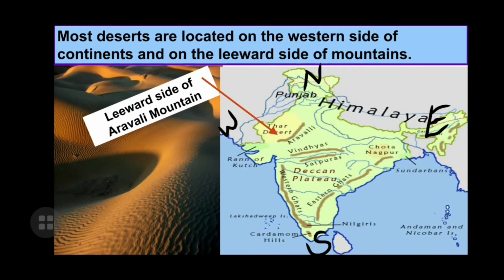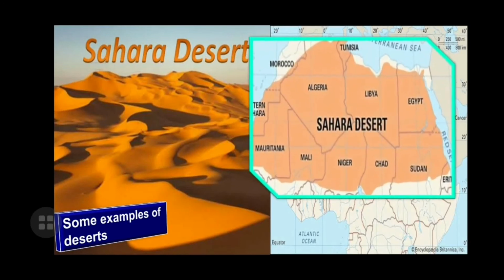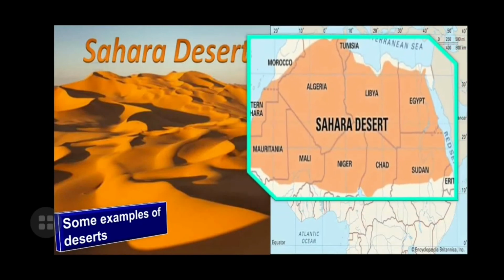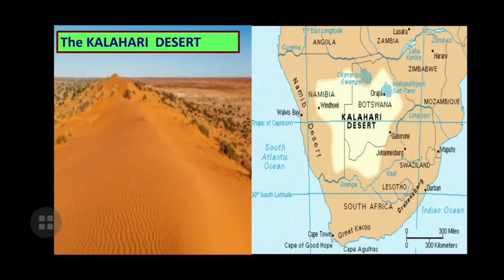We have some examples, such as the Thar Desert. Then we have the Sahara Desert and the Kalahari Desert, which are in Africa.